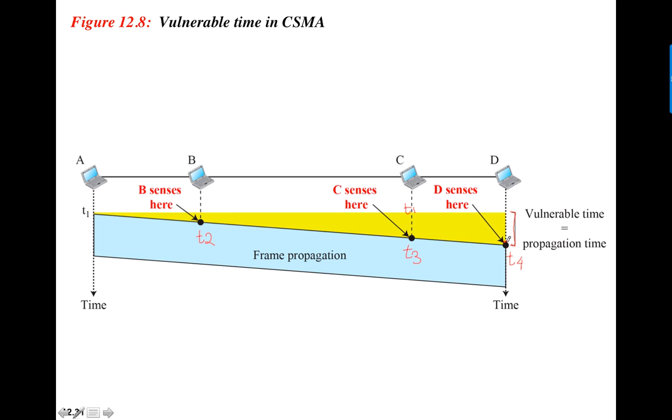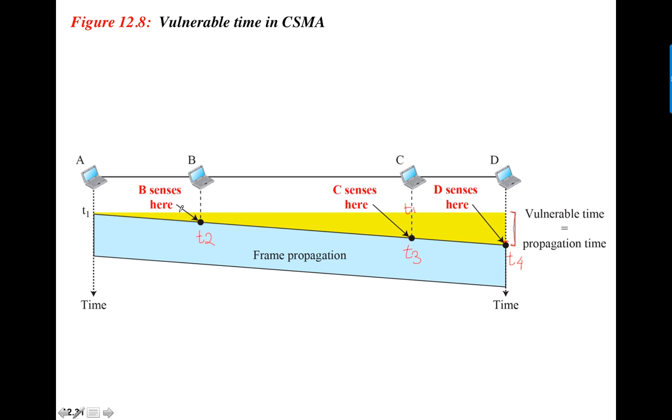So it is possible that D can still send something, and there can still be a collision happening because D still does not know that A is sending. A's signal has not reached D yet. Once A's signal reaches D, that's it. Then D will not send anything.